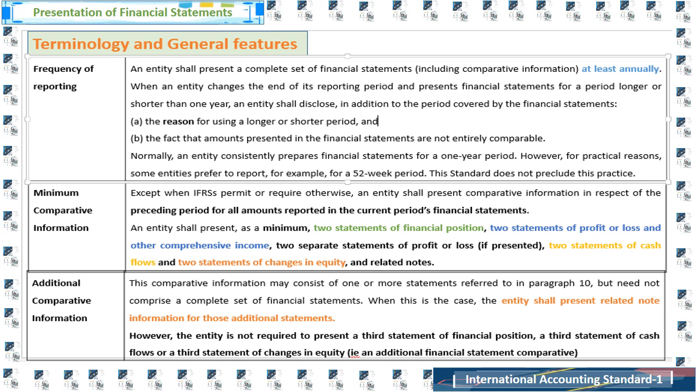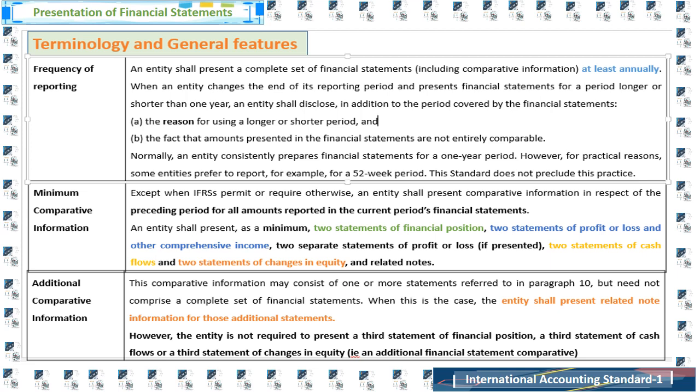Then, comparative information. We will discuss comparative information by segregating it into two parts. One is minimum comparative information, which is mandatory; every entity is required to maintain this requirement. The other is additional comparative information. For minimum comparative information, except when IFRS permits or requires otherwise, an entity shall present comparative information in respect of the preceding period for all amounts reported in the current period's financial statements.